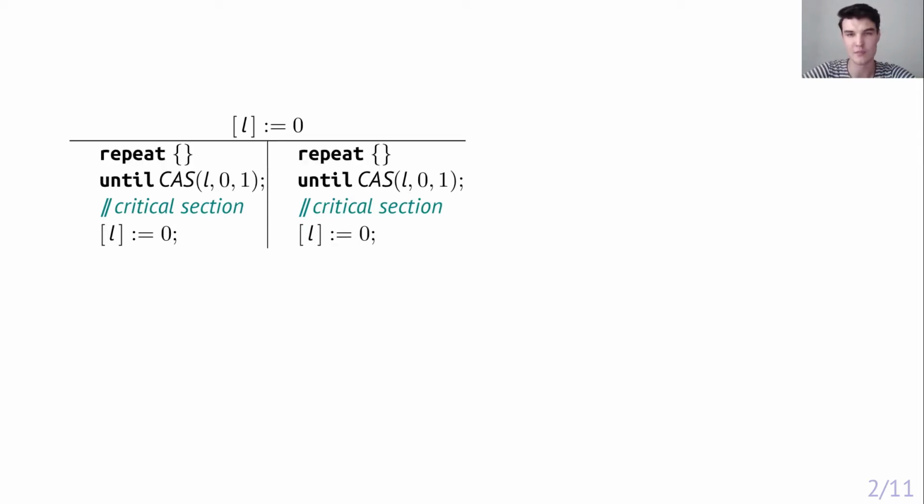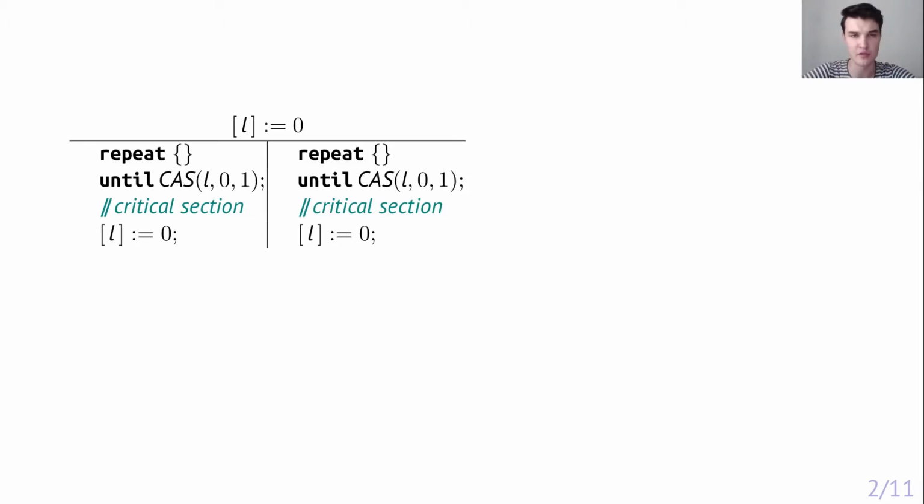This is one of the simplest implementations of mutual exclusion, namely a Spinlock. The status of the critical section is represented by the shared variable L, where the value 1 means that the section is currently occupied, and the value 0 means that the section is free. Each thread that wants to enter the critical section tries to atomically change the value of L from 0 to 1. If the change succeeds, the thread proceeds, otherwise it tries again. After executing the critical section, a thread simply writes 0 to L, which allows other threads to enter the section.